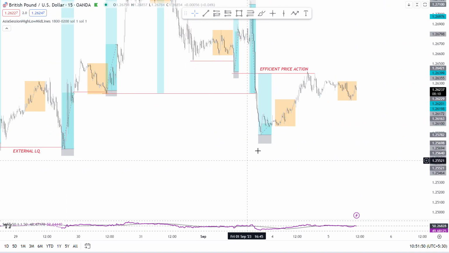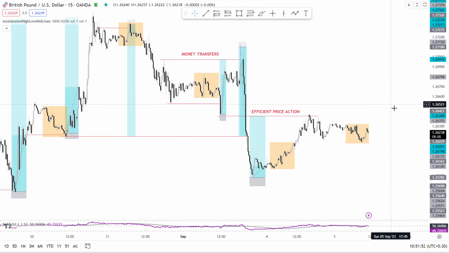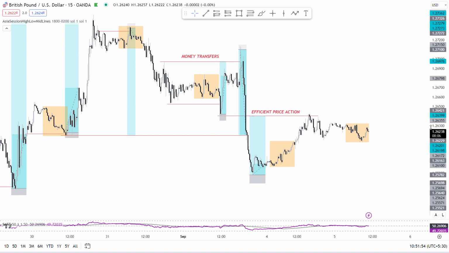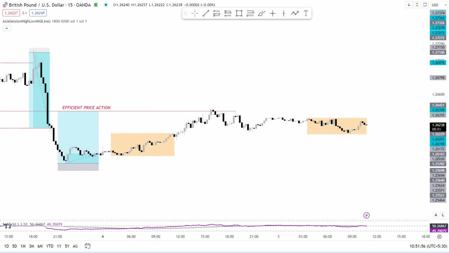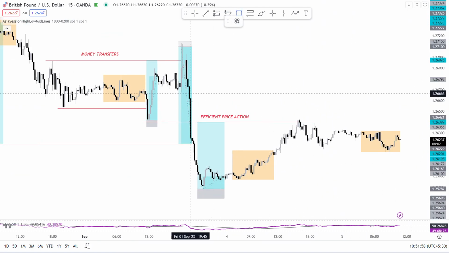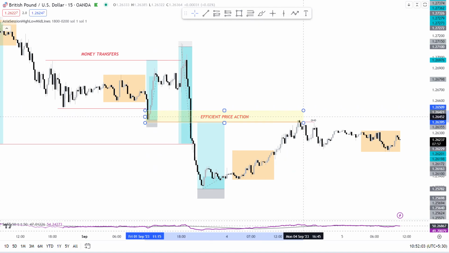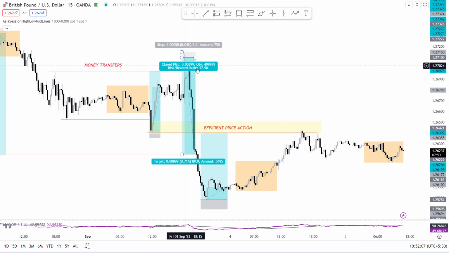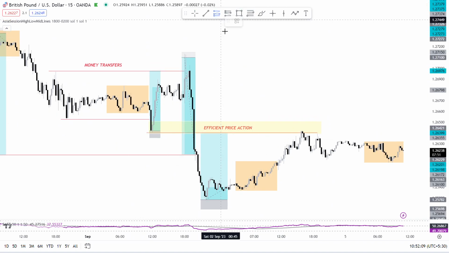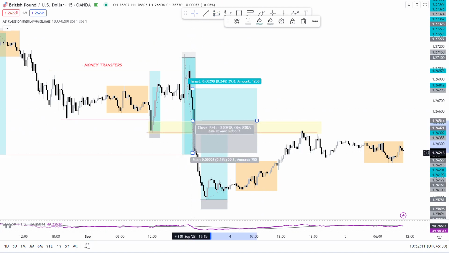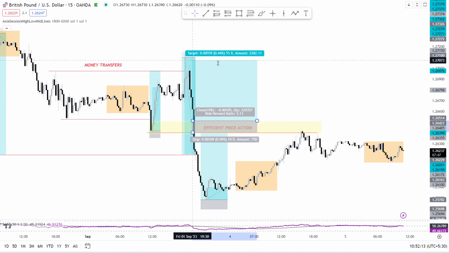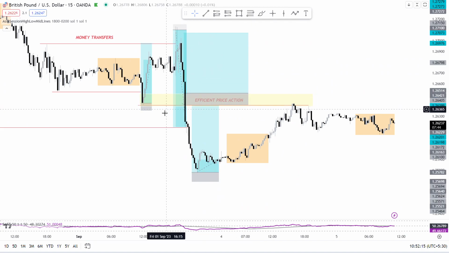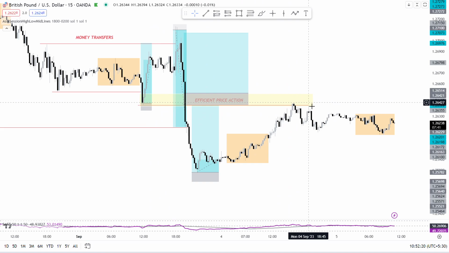So I will explain all these examples in the video. Please be patient. Okay. This is called efficient price action, because this is the order block where the smart money people got wiped out. Here, the smart money people will want to buy the market because they think it is a break of the structure, and they will buy the market here. So when they buy the market, their orders are not filled here. So the market will always come back and mitigate the inefficiency.